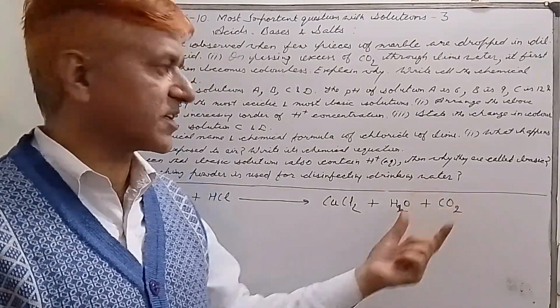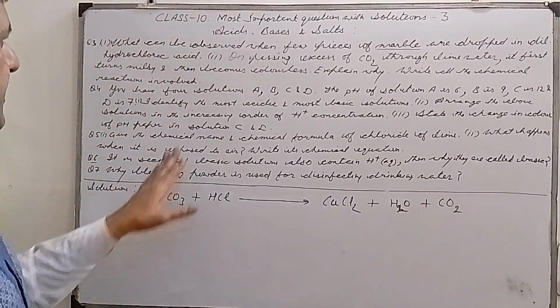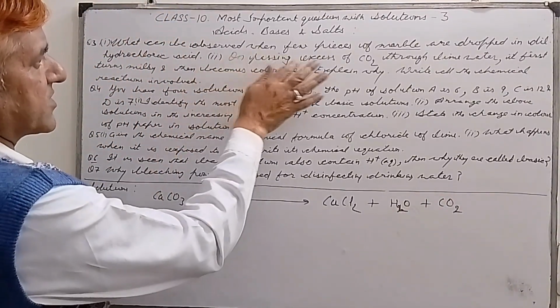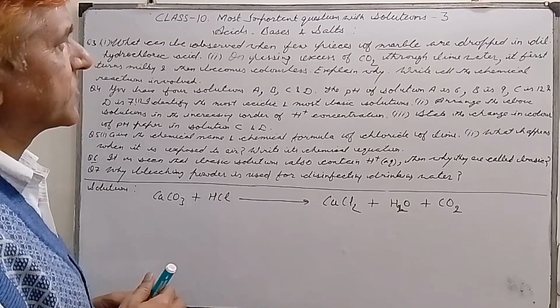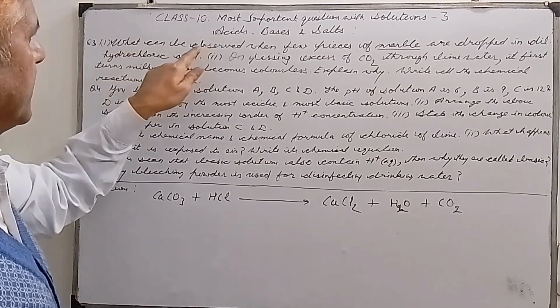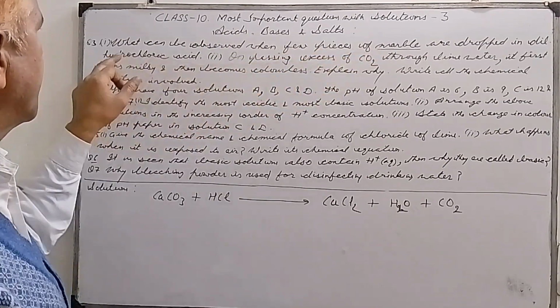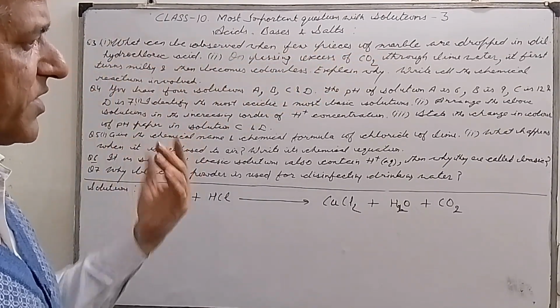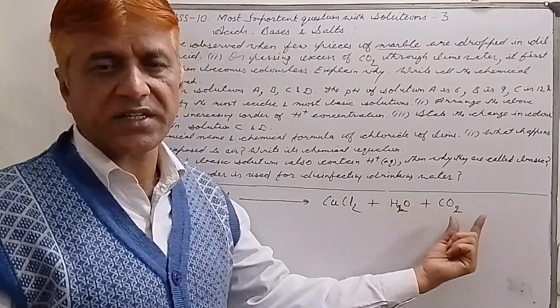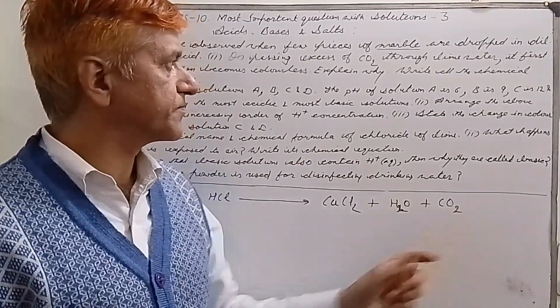So please remember this reaction. So what do we observe when few pieces of marble are dropped in dilute hydrochloric acid? We observe that carbon dioxide gas is produced.